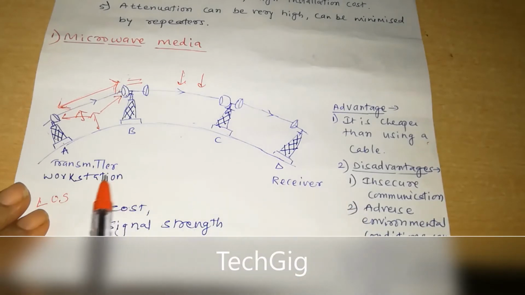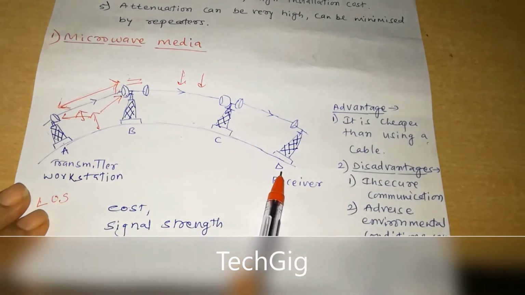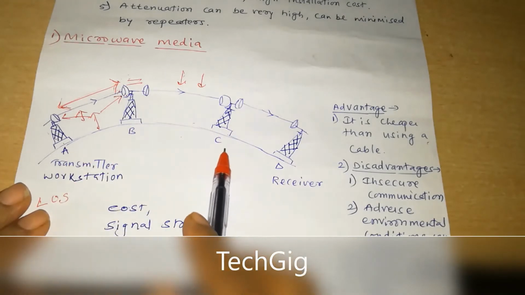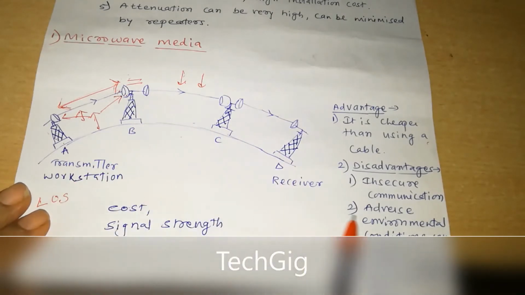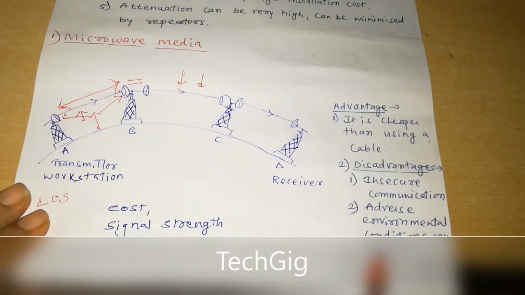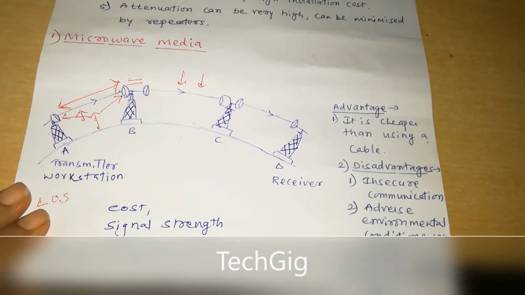Disadvantages are insecure communication, as the radio waves are used, that is why no security is there. Another is adverse environmental conditions can affect it, such as heat or rain or cloud or wind.